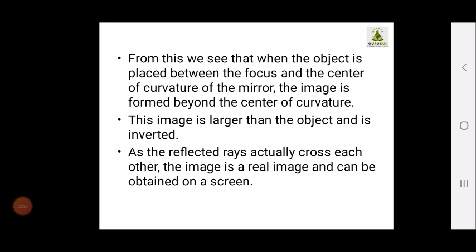The image is formed beyond the center of the curvature, and this image, now see children, this is something which you should know, that this image is larger than the object and is inverted. As the reflected rays actually cross each other, the image is real and can be obtained on a screen, or it can be seen on the screen. This is regarding the